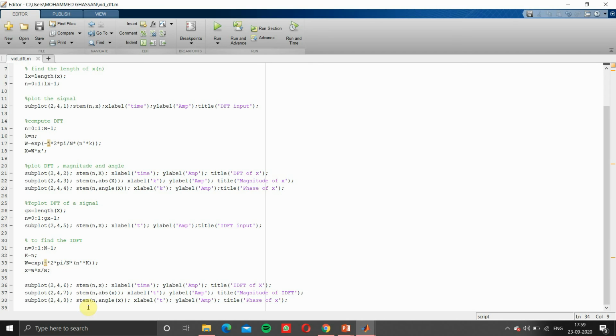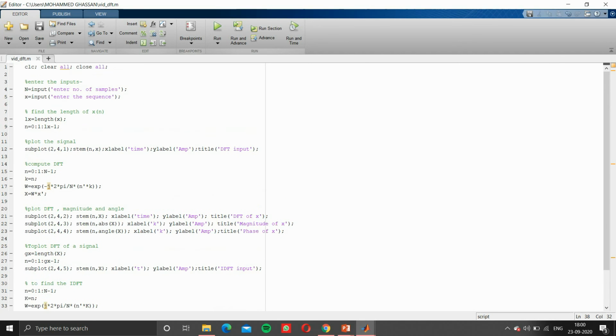Once again, we'll plot 3 different graphs. One is our inverse Fourier transform signal, then the absolute value of it, then the angle of our inverse DFT signal. So this is the entire code. Let's run and check the results.